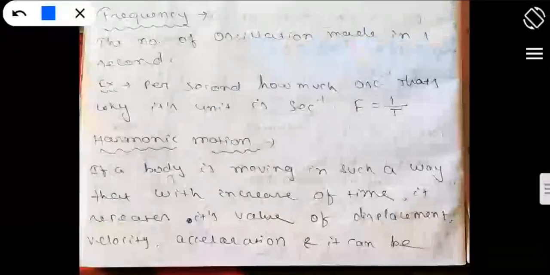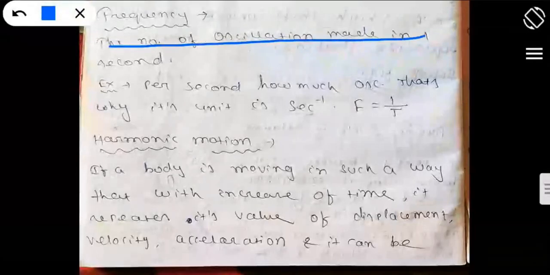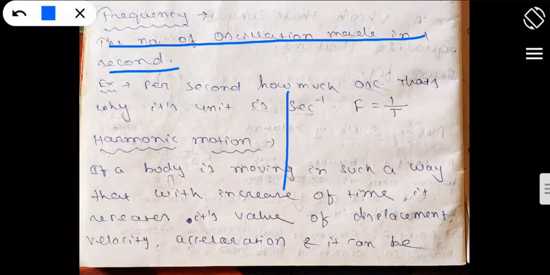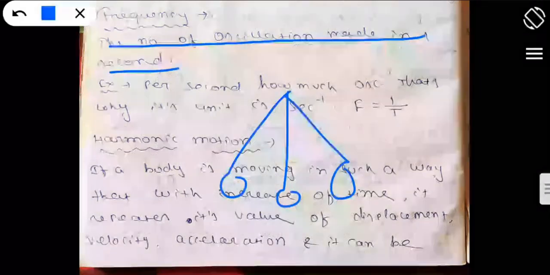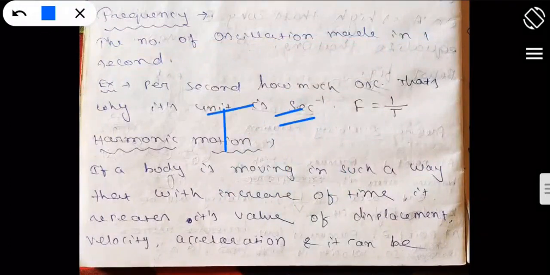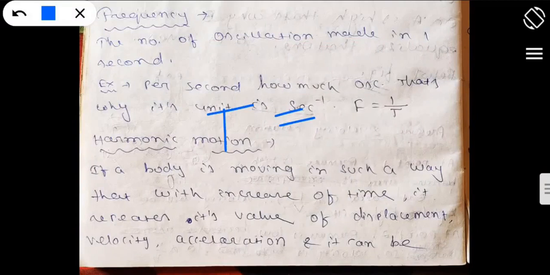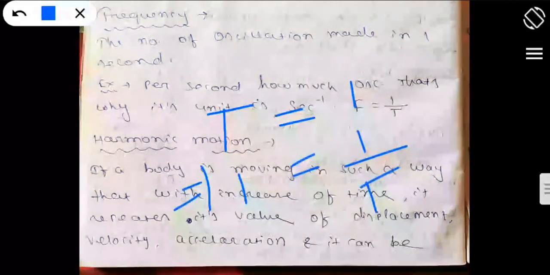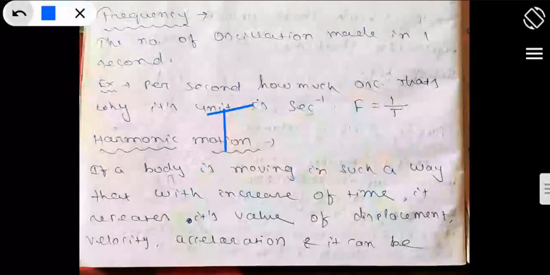We all know about the frequency: the number of oscillations made in 1 second. In 1 second, how many oscillations are made? That is known as the frequency of oscillation. We already know the definition of frequency. So in time t, if it makes one oscillation, then in 1 second how many oscillations has it made? 1 by t. So this is known as the frequency. The number of oscillations made in 1 second is known as the frequency.